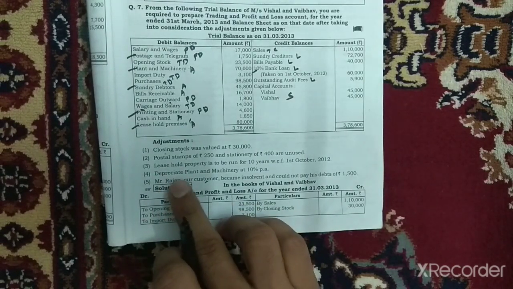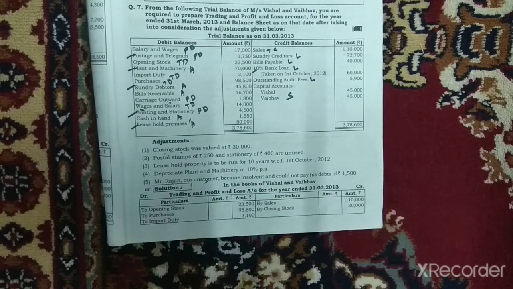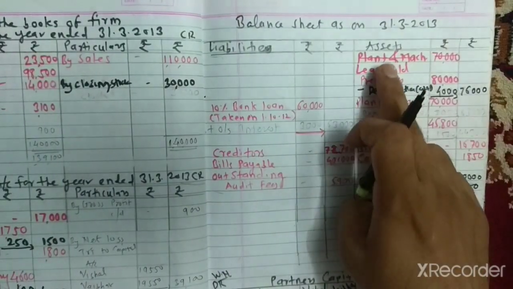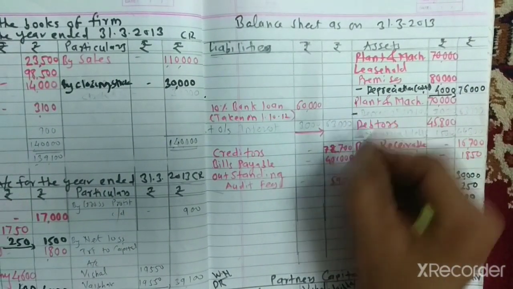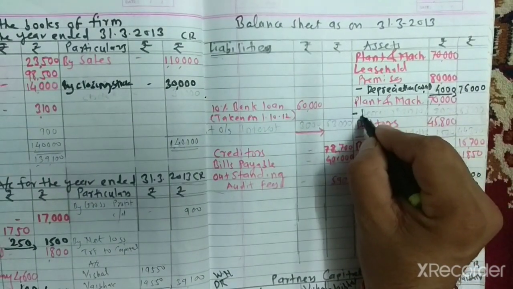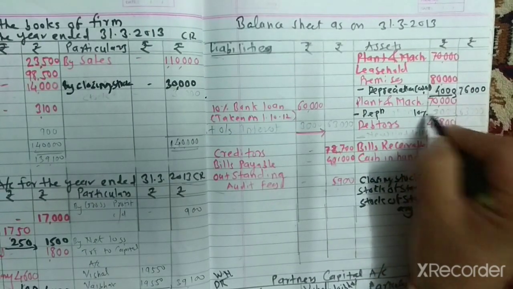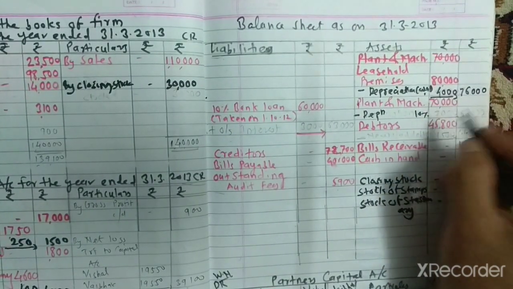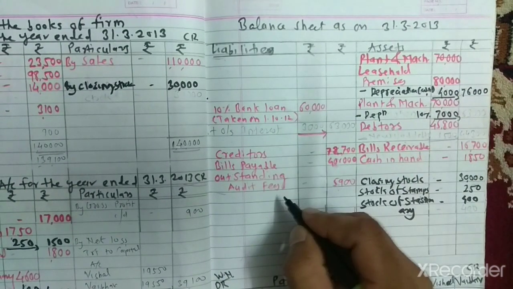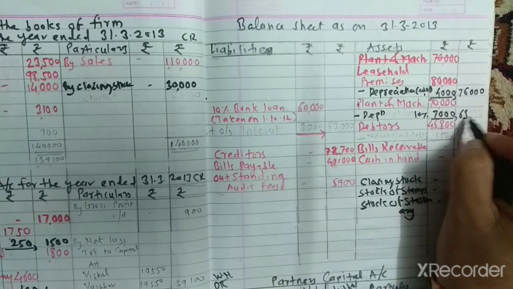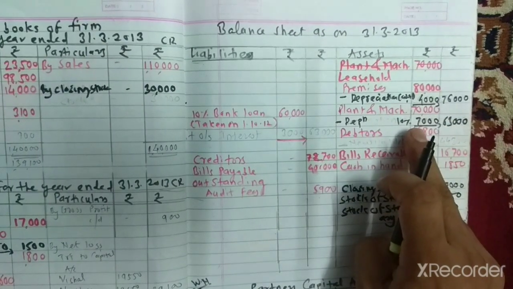Next adjustment, depreciation on plant and machinery at 10%. Go to the balance sheet asset side, plant and machinery. Depreciation is a decrease in the value of an asset, so less from plant and machinery, depreciation 10%. 10% of 70,000 amounts to rupees 7,000. Outer column 73,000.